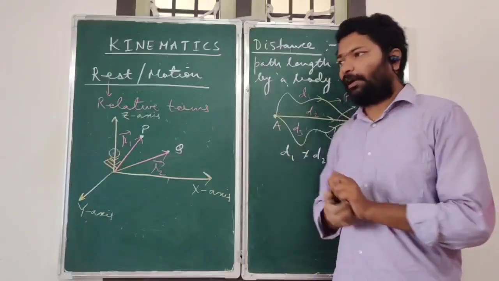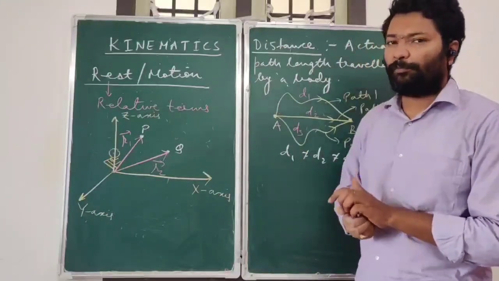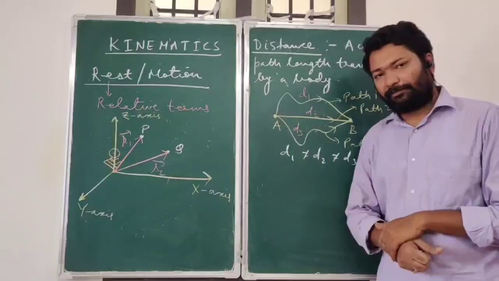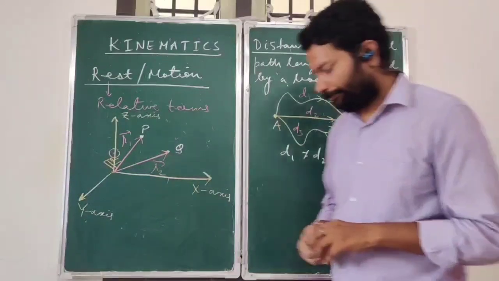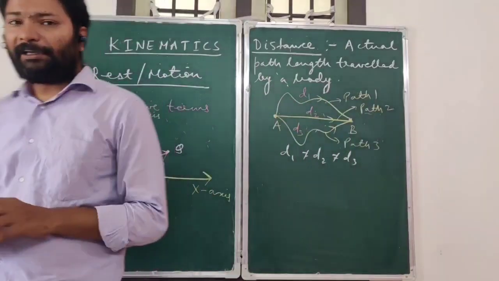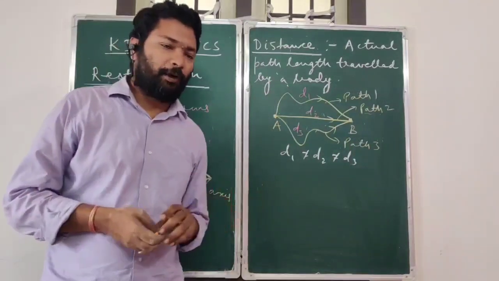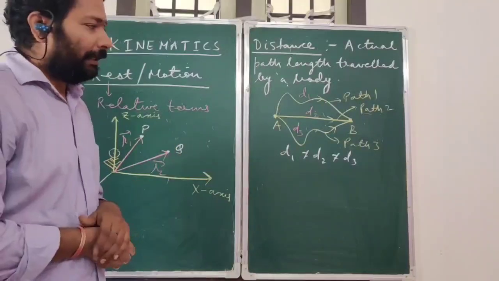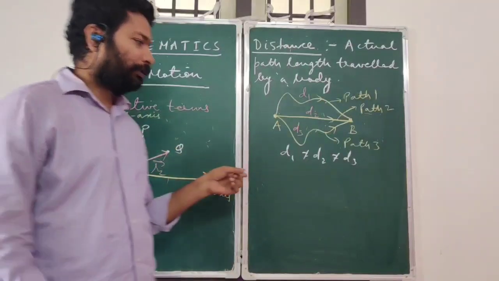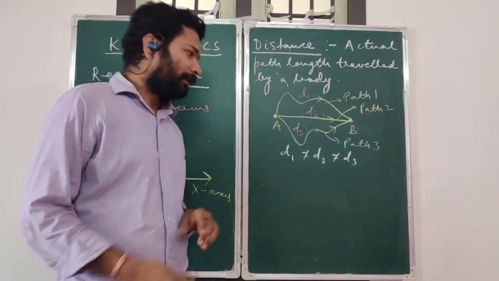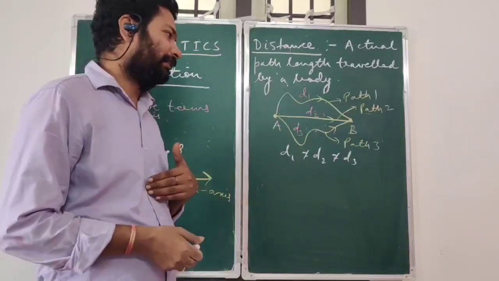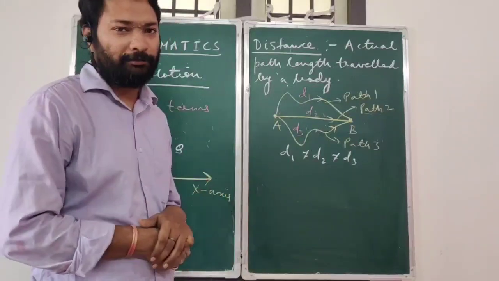Let us say you are right now at your home, somewhere like, let us say, Punnamalli, and you have to go to Phoenix Mall. There can be different ways in which you can go to Phoenix Mall. One way can be to take the route of Madurai. Another way can be the route through Porur. Third way can be you can go to Sriperumbudur and then from there you can go to Phoenix Mall.